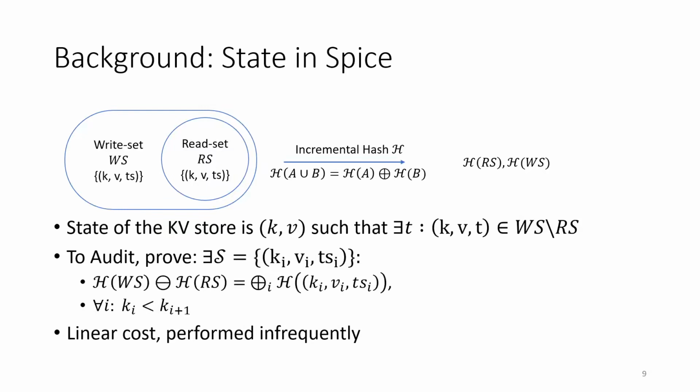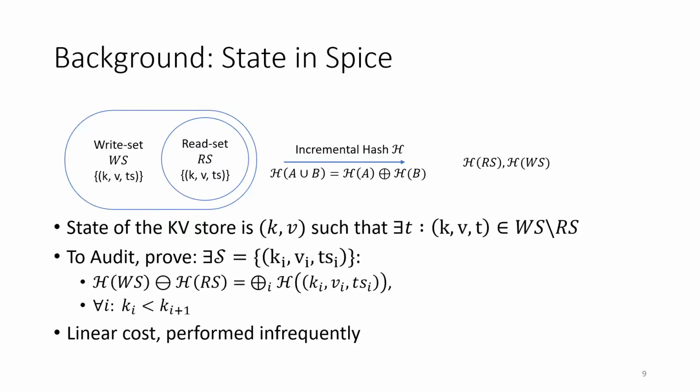SPICE manages to reduce the correctness of operations on the key value store to a certain global invariant. In particular, the set of reads must be a subset of the set of writes, and in that difference, the unread writes, each key can appear at most once. So SPICE's prover will execute some collection of transactions, and from time to time it audits the key value store by showing that this invariant has been maintained. This is pretty costly. The state that is shown inside this audit is as large as the original key value store, but hopefully you amortize it over many transactions.